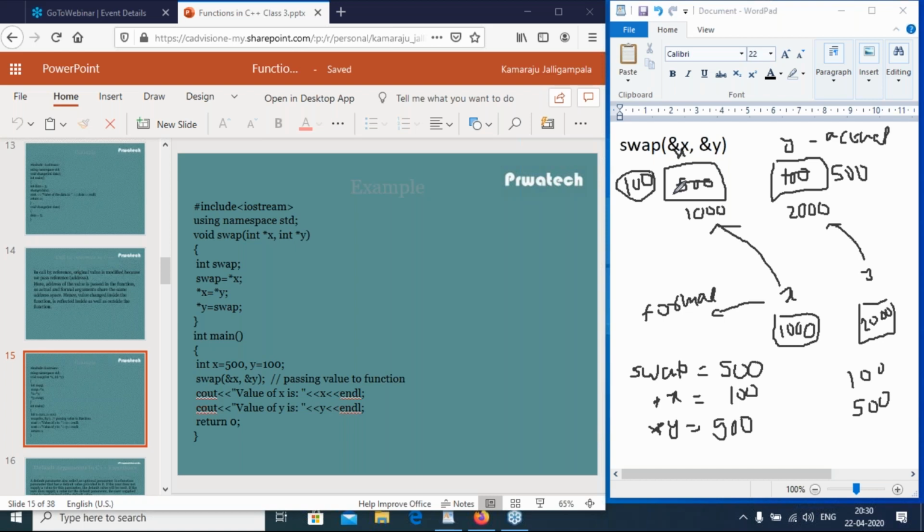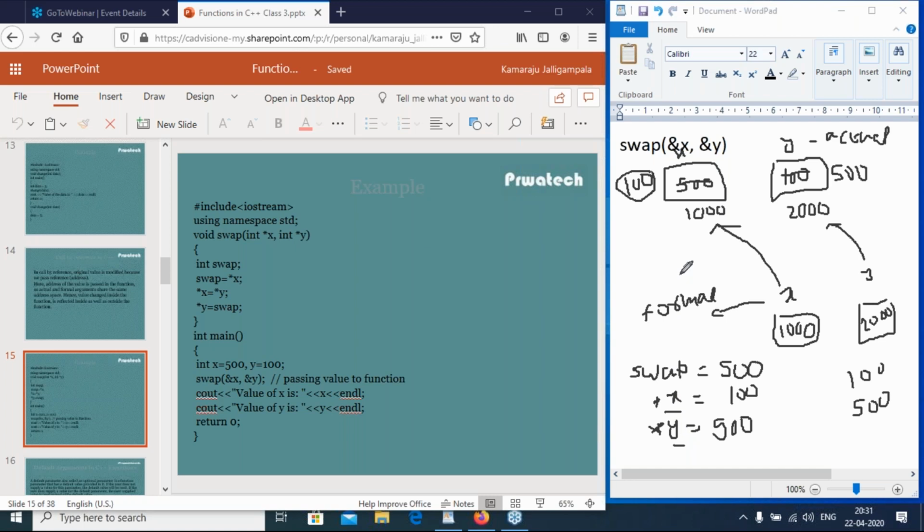Because we are passing references, addresses only, to the called function. In case of call by value, we are passing the values only. That's why the parameters changed in the function definition do not affect the parameters in the calling function. But if we pass the references and I change the x and y values in the function definition, then these variables are affected in the calling function.